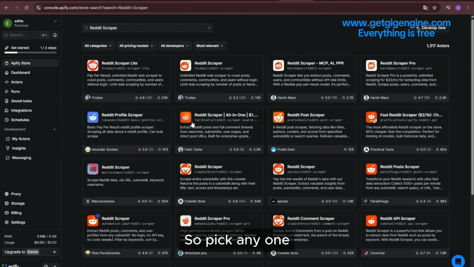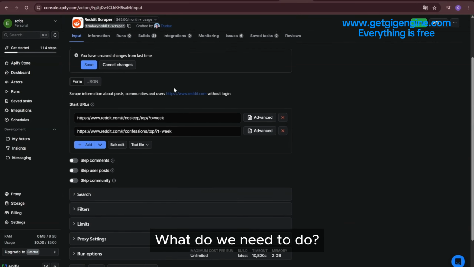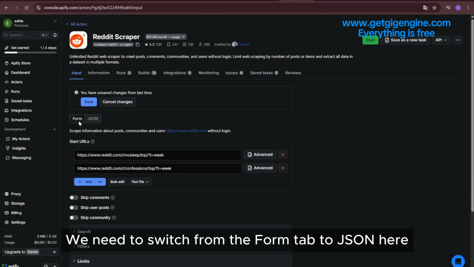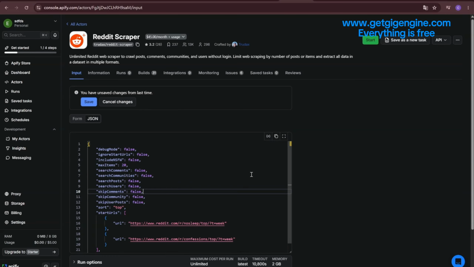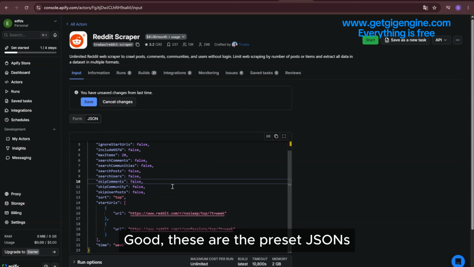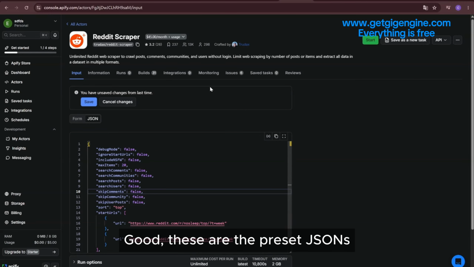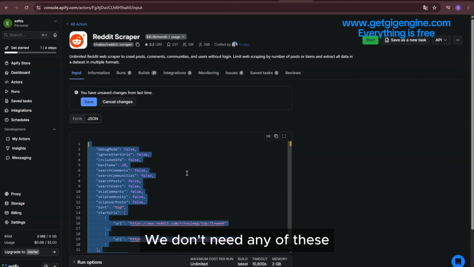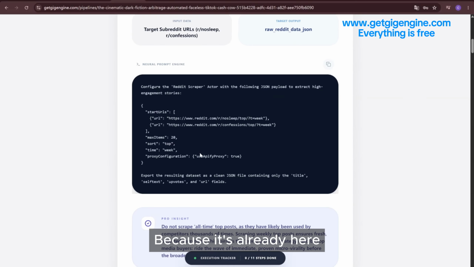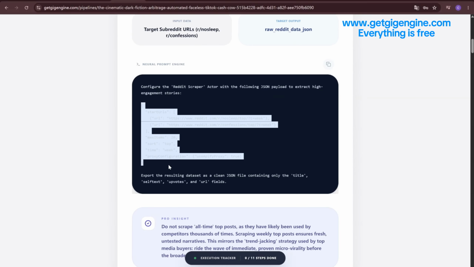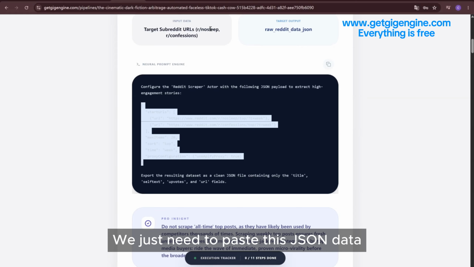Let's choose this one. After entering, what do we need to do? We need to switch from the Form tab to JSON here. Okay, switch to JSON here. Good. These are the preset JSONs. We don't need any of these. What we need to input is, no need to think about it, because it's already here. We just need to paste this JSON data.